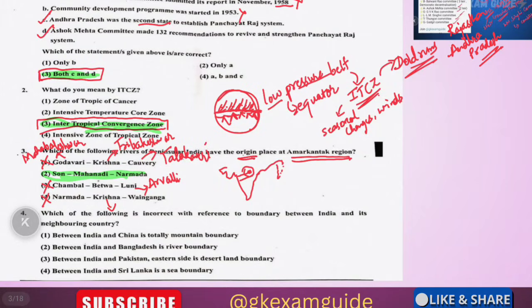The next question is: which of the following is incorrect? Please note this statement with reference to the boundary between India and its neighboring countries.